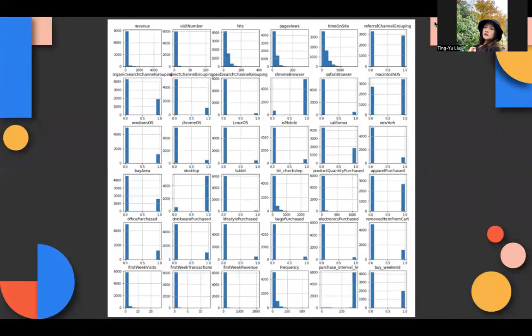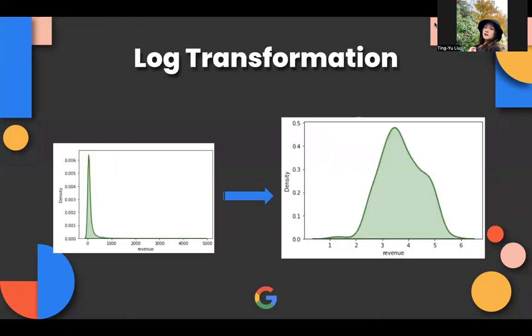Moving forward, looking at our data distribution through the histograms, some continuous variables are extremely right-skewed. So to solve this issue, we perform log transformation to improve our data set for a bell-shaped distribution. Taking the variable of revenue as an example, you can see that our data has been transformed into a much more normal distribution.